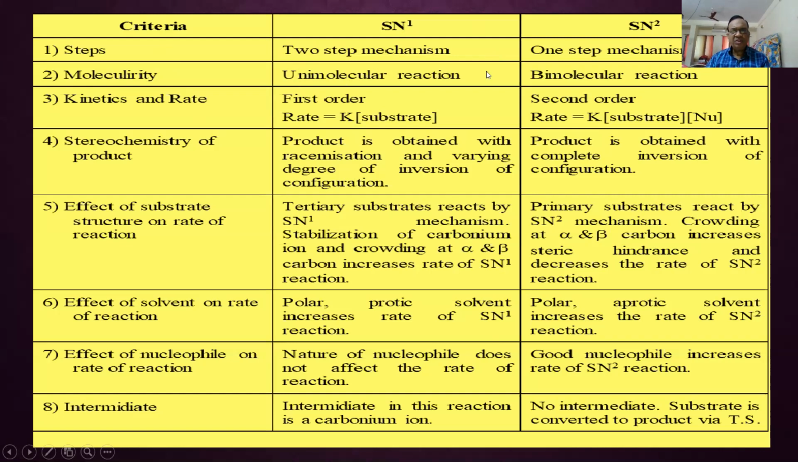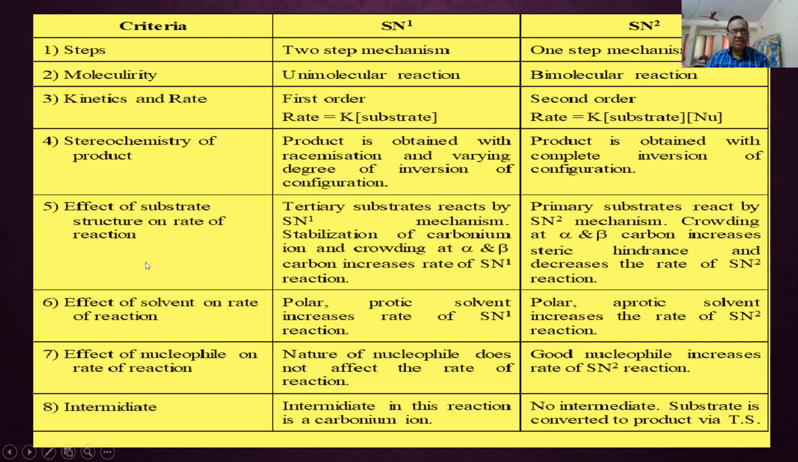SN1 is unimolecular. This one is bimolecular. Rate depends on concentration of only one molecule, the substrate. Here it depends on concentration of substrate as well as concentration of aqueous alkali. Stereochemistry of the SN1: product is obtained with racemization and varying degree of inversion of configuration. But for SN2 there is always only inversion of configuration.